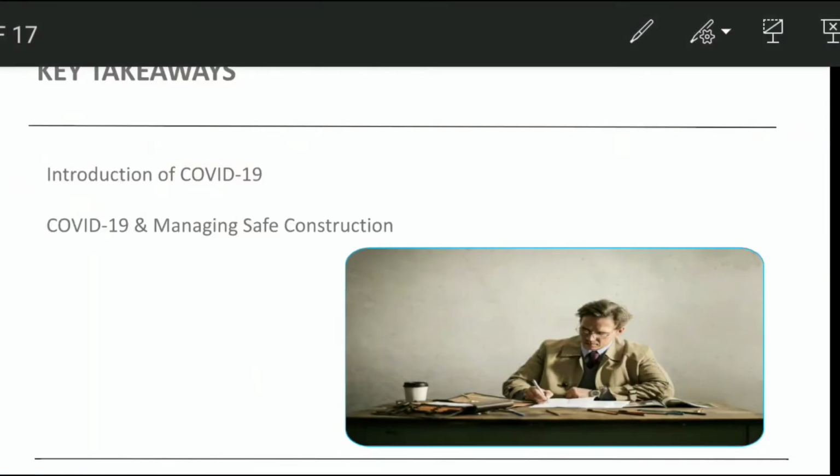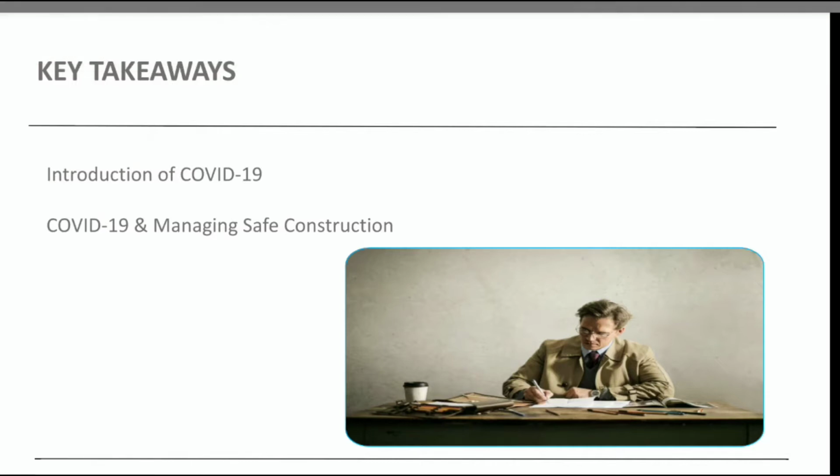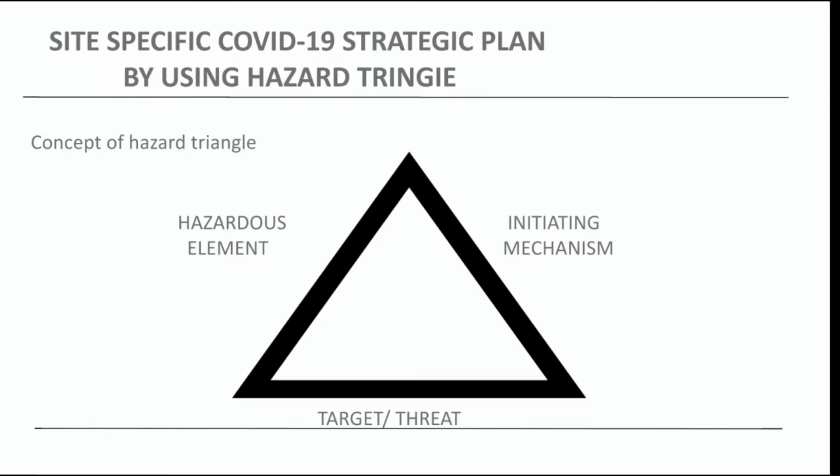What are we going to see? First of all, we are going to see COVID-19. What is COVID-19? As you know, COVID-19 is the health disaster which is caused by a virus known as COVID-19. And the second one, we will go across the hazard triangle. As you know, in the last lecture we came across this triangle and we understood these three main important elements of the hazard triangle. But let's have another elaboration on this.